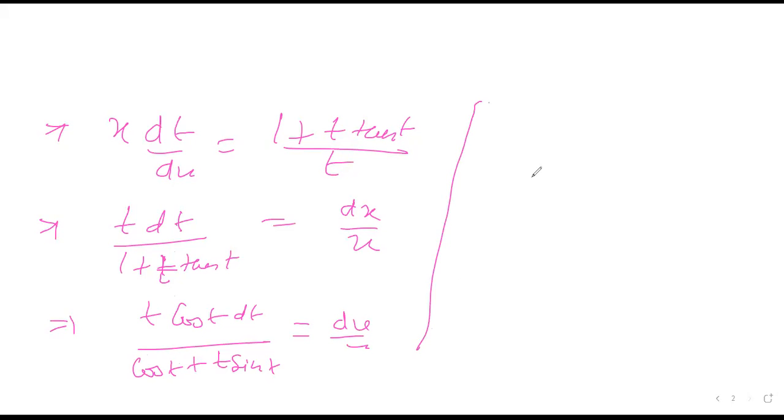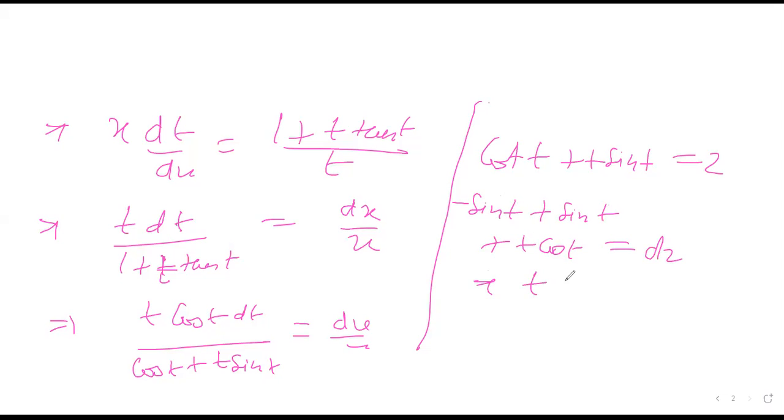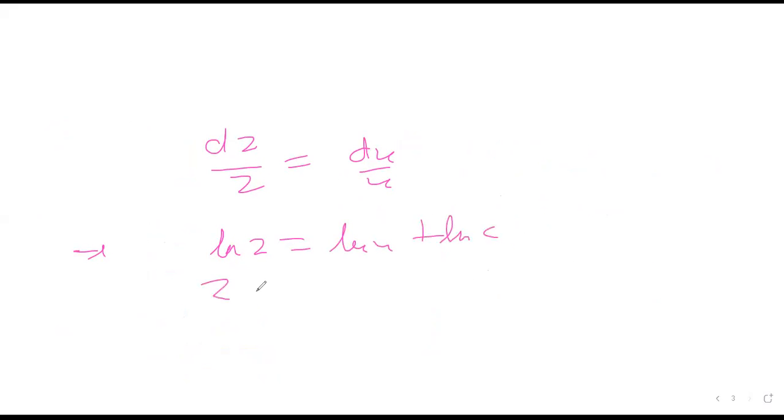So now let's say cos t plus t sin t is z, then dz is minus sin t plus sin t plus t cos t. This is like saying t cos t is equal to dz. So what we receive finally is dz by z is equal to dx by x, right? So on integration we will get ln z is equal to ln x plus ln c, or by simplification z equals cx.